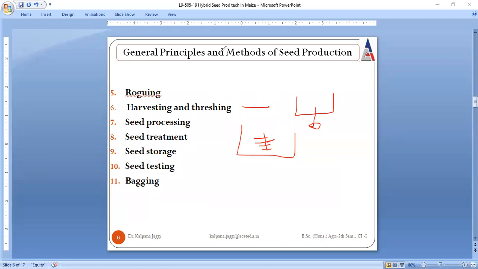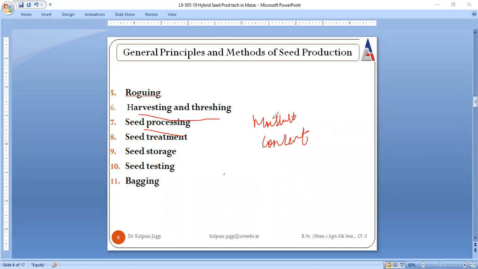Next is seed processing. When one goes for seed processing, one must be familiar with the moisture content. At the time of harvesting and threshing, moisture content is basically high, right?